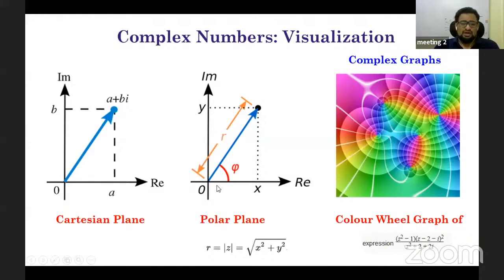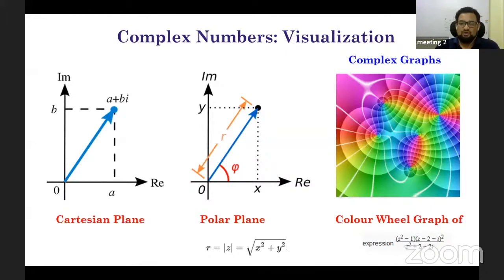Now the imaginary axis is the same. You can take here the value 1, here the value -1, here the value i, and at the bottom the value -i. So this is another way of representing the complex number, since complex numbers are made up of 2 numbers. I have gone through the literature, and people have said that it is very difficult to visualize the complex number in a 2D plane. Visualizing the picture representation of a complex graph within a 2D plane is hard, and we require a 4D plane to visualize it.